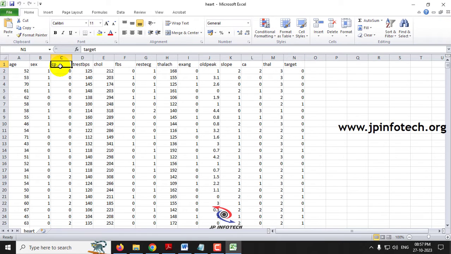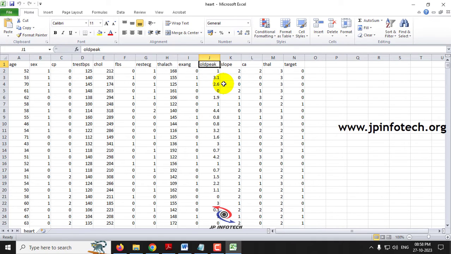Here CP means chest pain, trestbps is resting blood pressure, chol is serum cholesterol measured in mg/dl, FBS is fasting blood sugar, and restecg is resting electrocardiographic results. Thalach means maximum heart rate achieved, and exang means exercise induced angina.